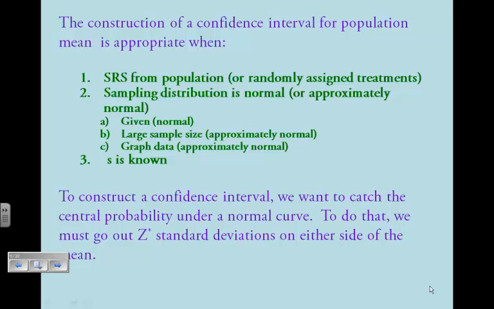To construct a confidence interval, what we're trying to do is catch the central probability under a normal curve. So imagine a normal curve with lines drawn in the middle, and the shading is in the middle of the curve. So we're trying to capture the probability under that curve.